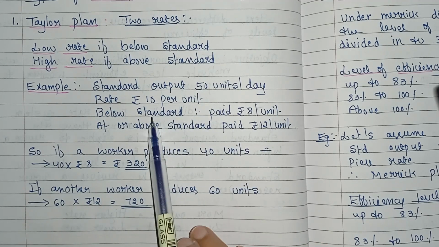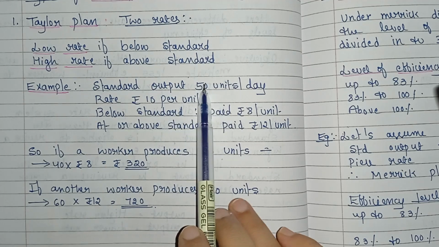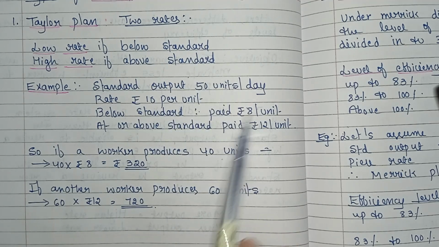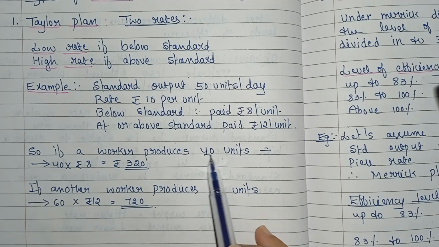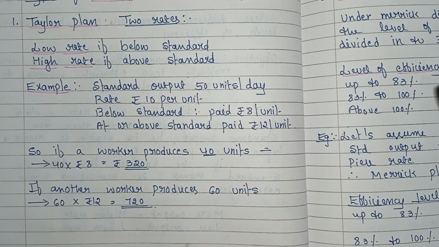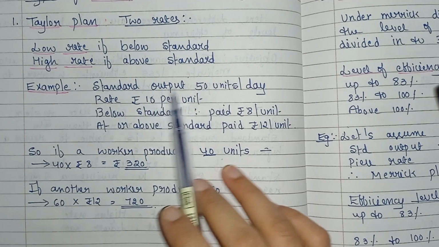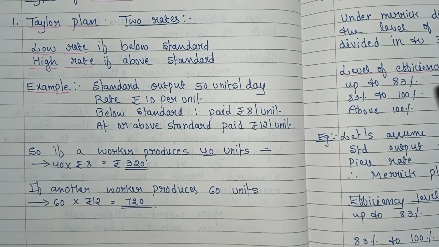If he produces below standard, meaning less than 50, then he is paid at rupees 8 per unit. So if a worker produces 40 units, that is below the standard, right? Because our standard output is 50 units. So he is paid the lower rate, that is 40 units into 8, which is rupees 320.